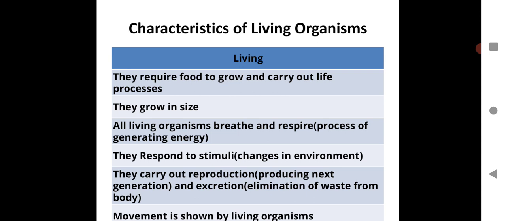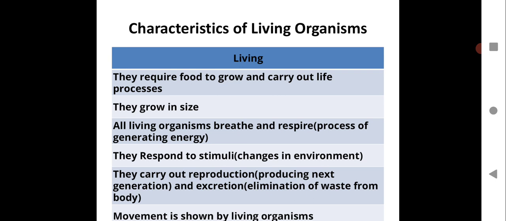They carry out reproduction, which produces the next generation, and excretion, that is elimination of waste from the body. So every living organism, to sustain its life and its generation on earth, has to reproduce, otherwise the living organism will get extinct one fine day. Every living organism has to reproduce offspring, because they have to survive and show their existence on earth.